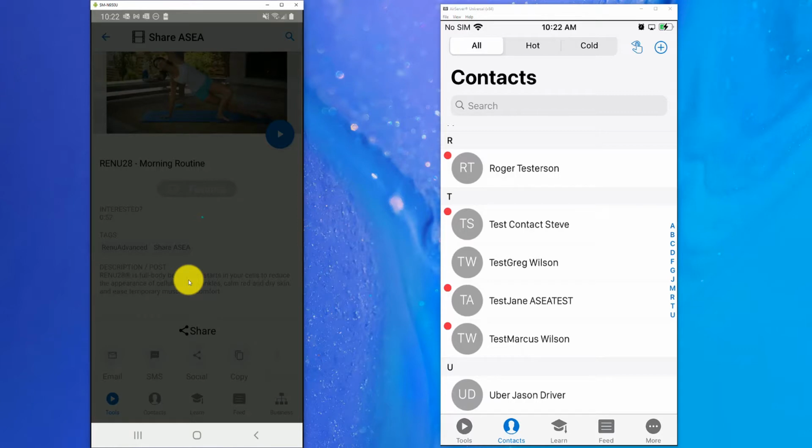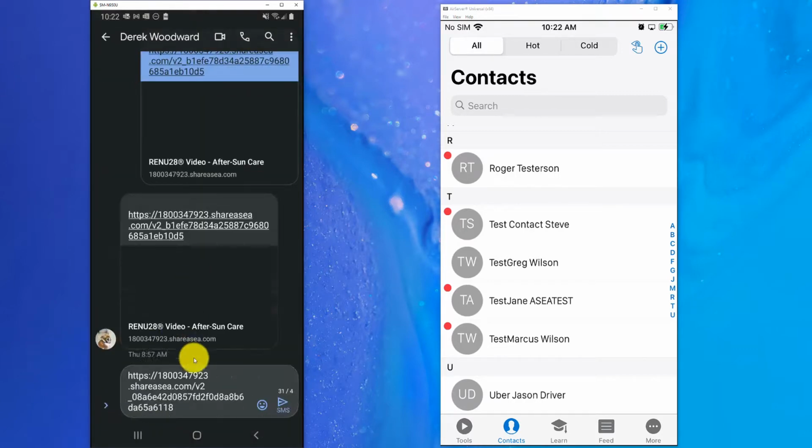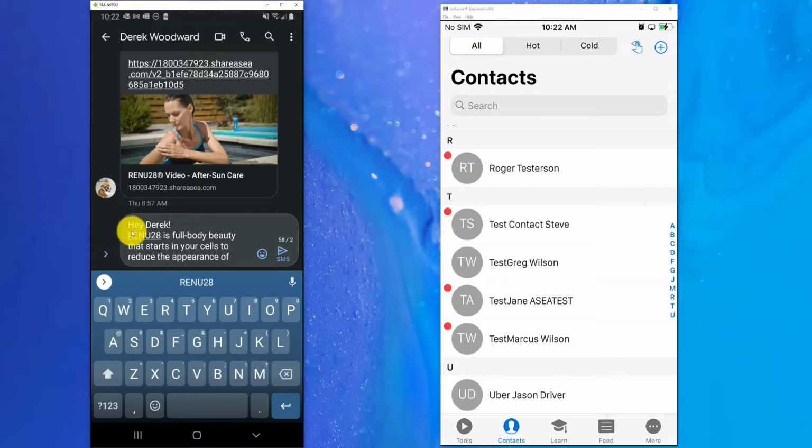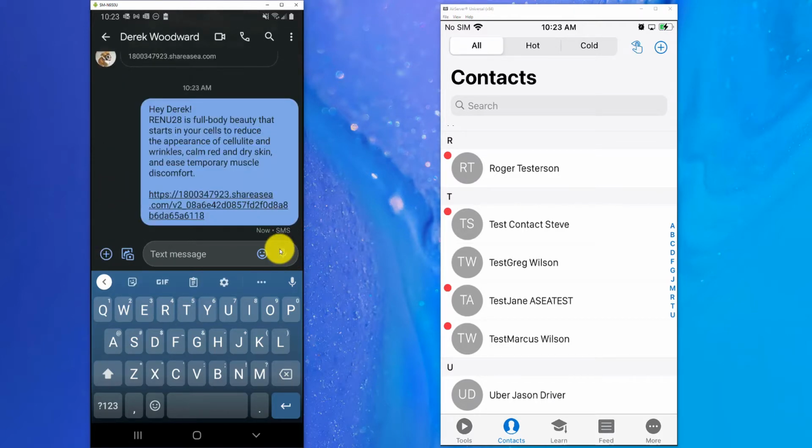It's going to open up my text messaging software on my phone. Now remember that description that I was showing you a second ago? It's all listed right here. You can see that listed right there, and that's perfect. Now you can go through and update this if you would like. You can adjust it, personalize it a little bit more, and do whatever you wish at this point, just as long as you're not changing the link down here, because this link is the one that's going to pass through with the text message. So let's open this up and send it, and let's wait for that reply to come in.